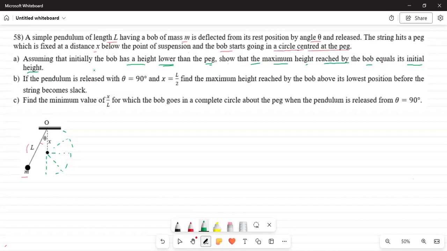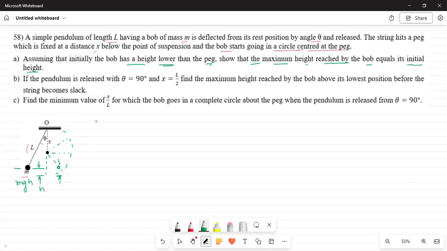Of course, you don't need any mathematics to answer that it is yes, because the initial potential energy of the ball is mgh, where this is h. And the final potential energy of the ball also will be mgh, because it has no other energy.